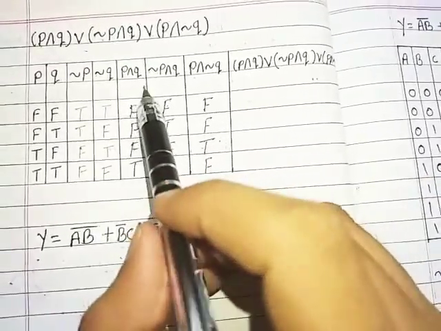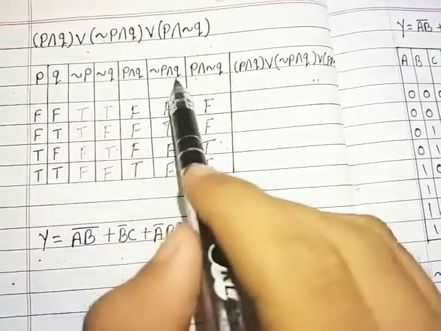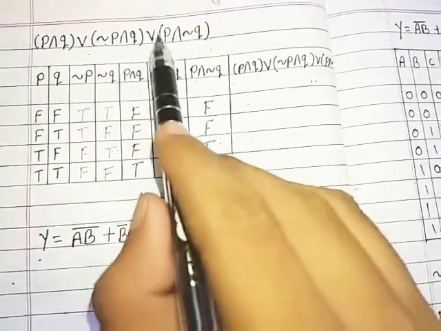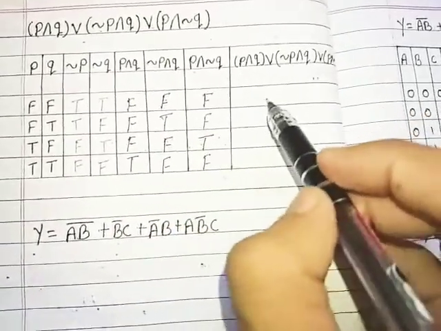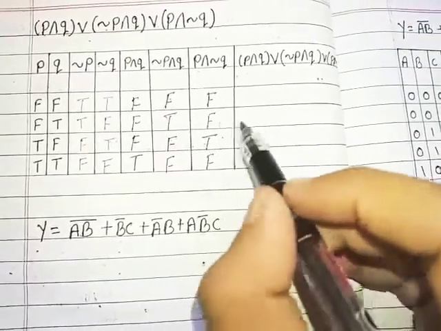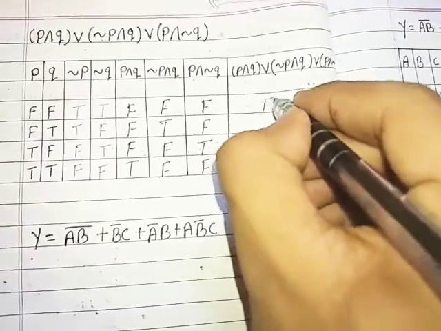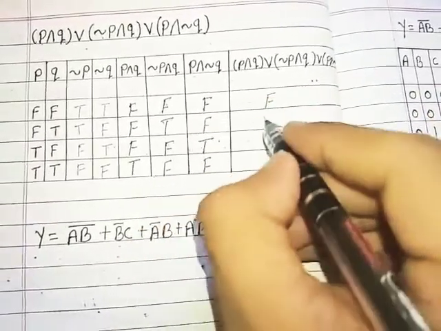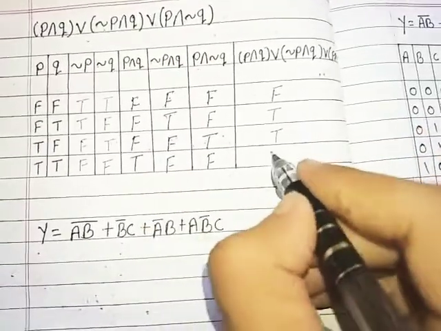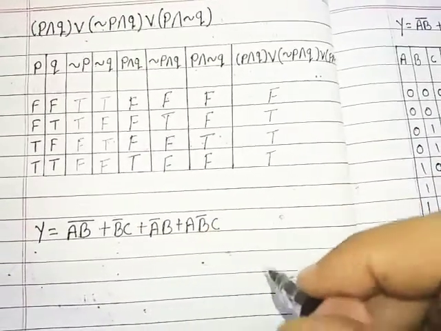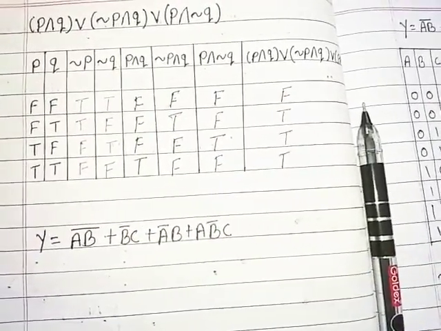Then we require the disjunction of P conjunction Q, disjunction, negation of P conjunction Q, disjunction, P conjunction negation of Q. When any one statement is true, disjunction is true. So here all the statements are false, so we will get false. Here one statement is true, here as well, and here as well. In this manner you can construct a truth table for mathematical statement patterns.